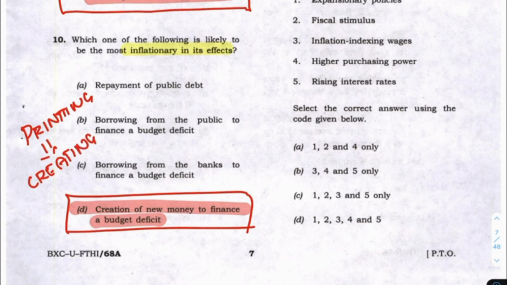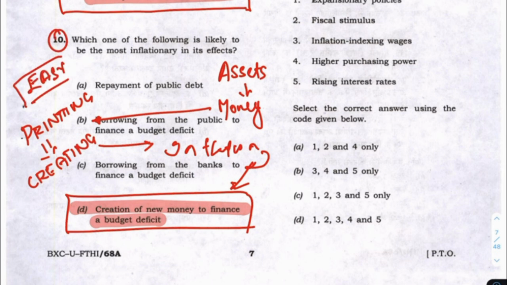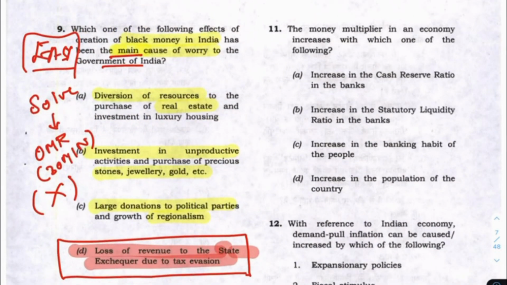When the money supply in the market is increased, there should be assets backing it. Only when assets back this money supply will you have the proper situation. But printing and creating money is actually inflationary. This is the key that you should know, and this is the answer. This I will mark, because it's an easy question. Marking it will give you a lot of confidence inside the hall when these questions are marked.